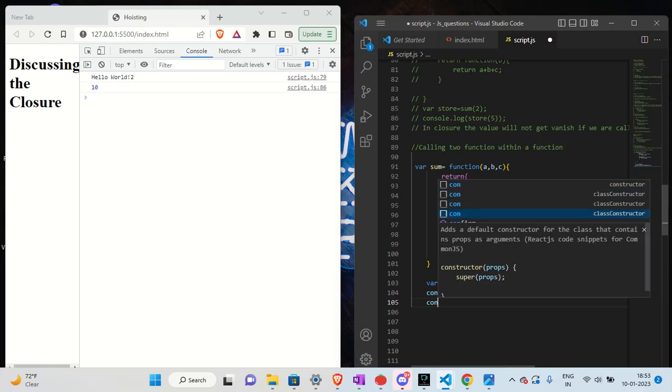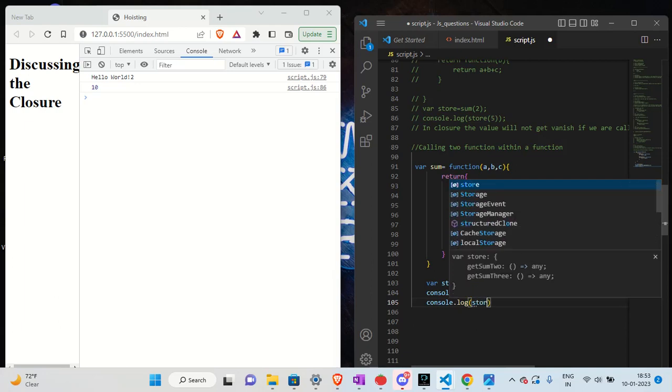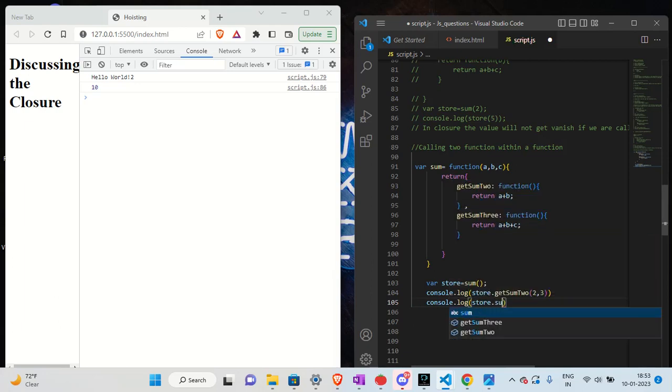Console.log store dot. Now we can give 3 values here. This is not a good practice, this is not correct. Here only we can pass the values 1 comma 2 comma 3, and we can simply call these two functions, and if you save it you can see the answer, 3 and 6. So 3 is for this and 6 is for this.